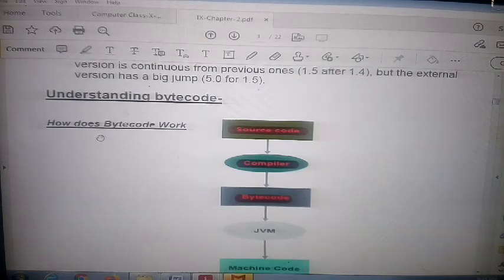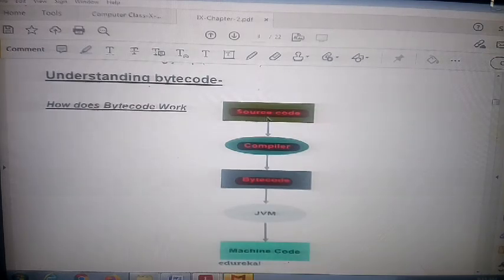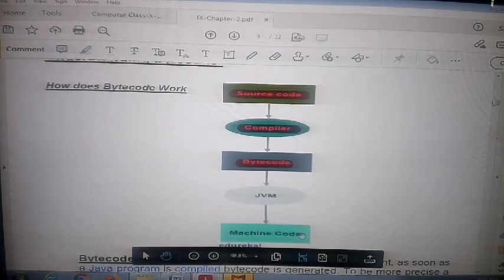And here I will discuss the working of byte code. What is byte code? In the previous chapter I already defined source code. It means the user always writes the simple program in Java as source code. Source code is then compiled. The machine language is only the binary language, 0 and 1. So a Java program is first converted